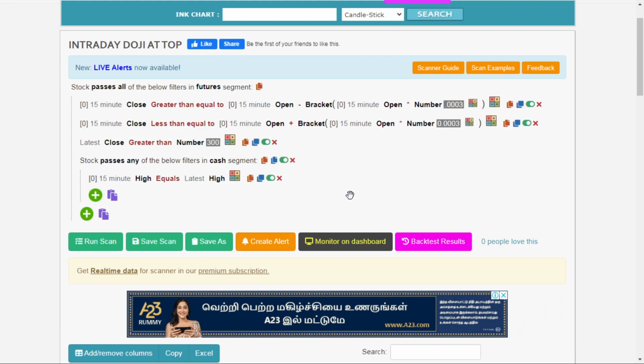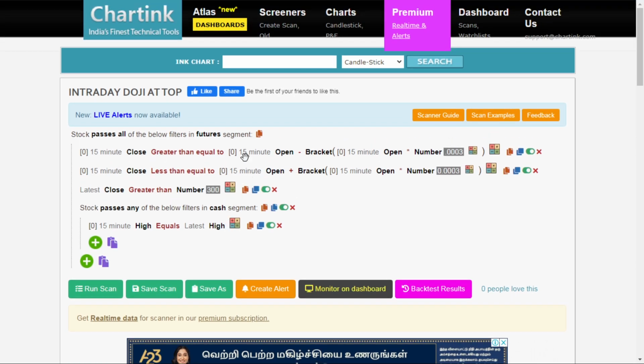So when a candlestick closes with open equal to close, and it moves a little bit higher as well as a little bit lower, that kind of candlestick we are going to study, and it will give you a great reversal opportunity at the highest level as well as the lowest level. So let's take 15 minutes. This is the code we are going to follow for a 15 minute doji candle that forms at a day high, right? We are going to take this as a more profitable strategy.